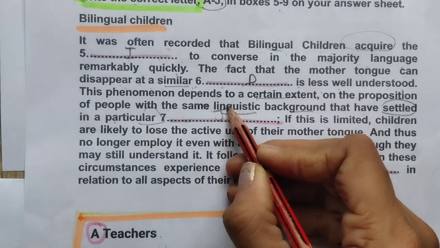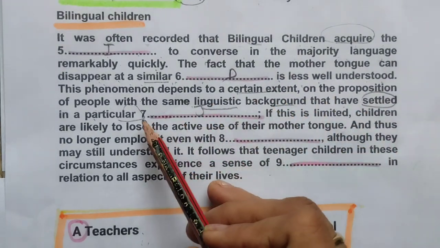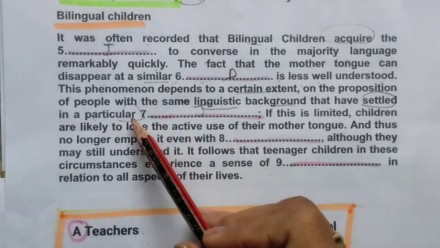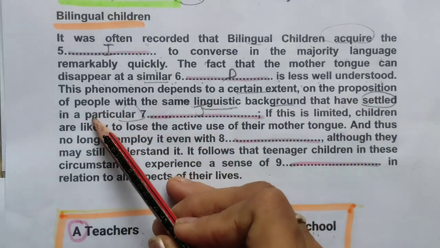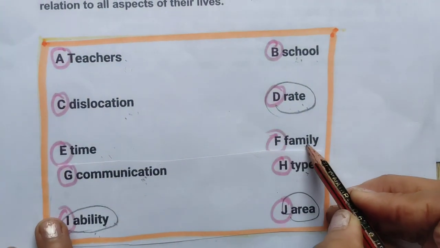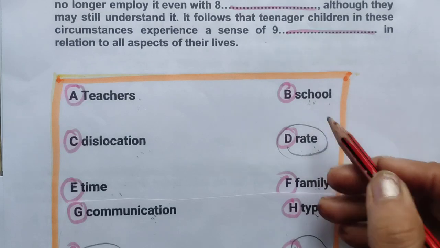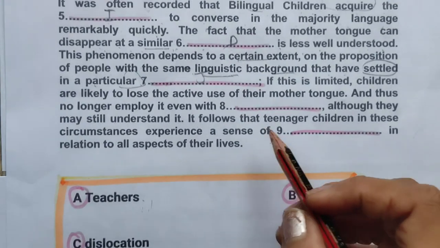So this is J. See this, I will just read the sentence with me. Certain extent on the proportion of people with the same linguistic background that have settled in a particular area will come. It can't come family, type, rate, school, teachers, nothing is fitting, only area is fitting over here.